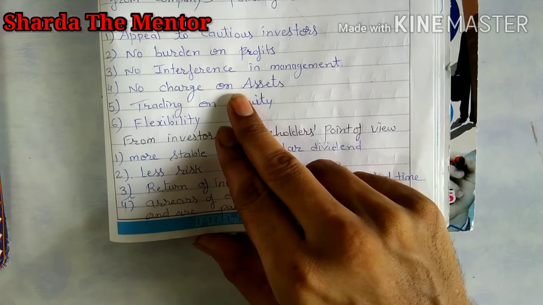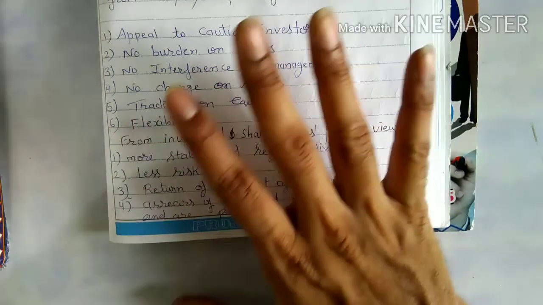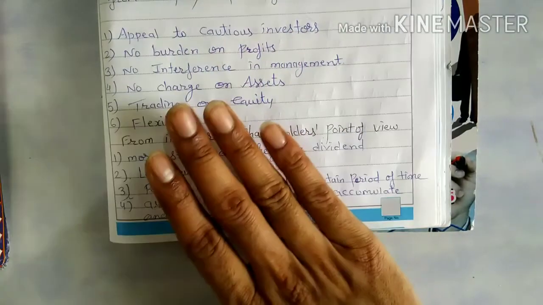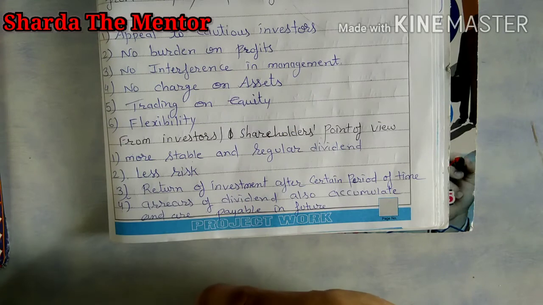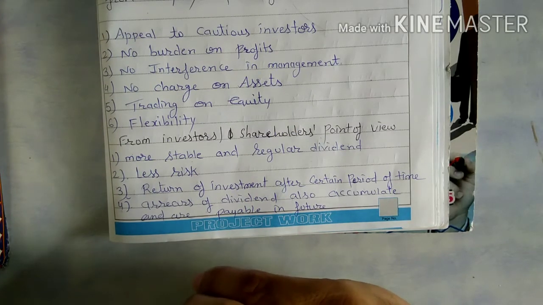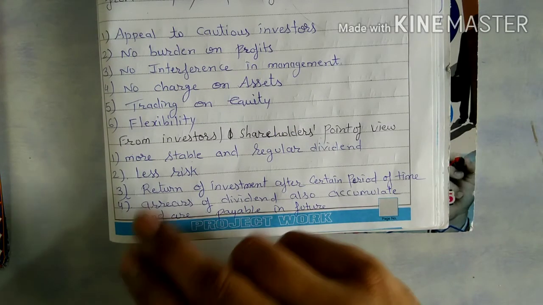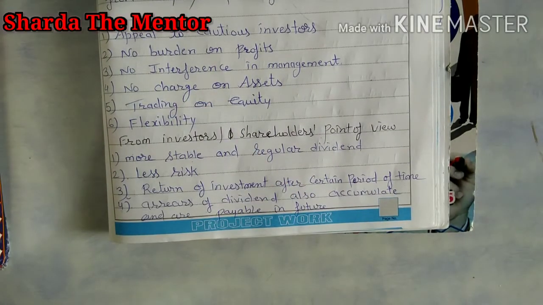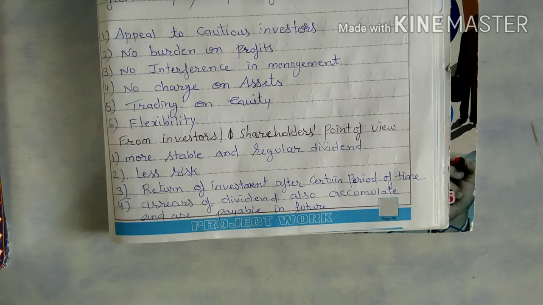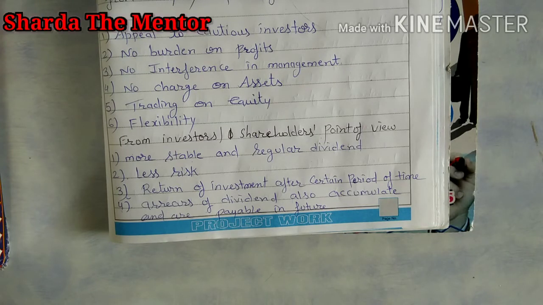So no charge on assets. You are the owner of the company, so whatever you want to invest, you have to invest without any kind of mortgage property. So if a company is issuing preference shares, it need not mortgage its assets for the purpose of arranging capital from preference shareholders.